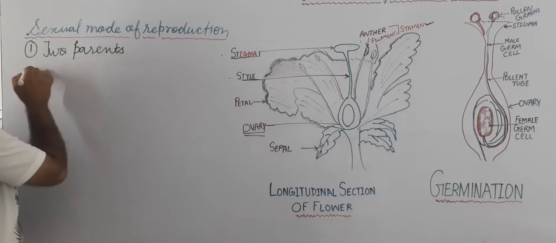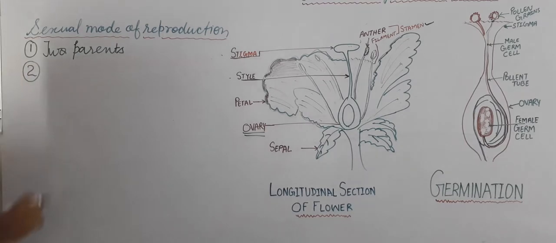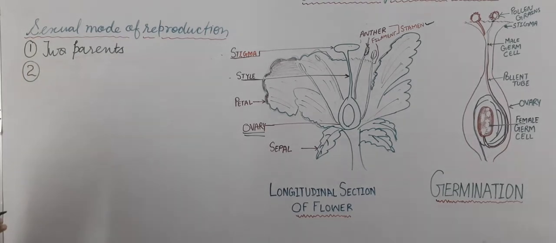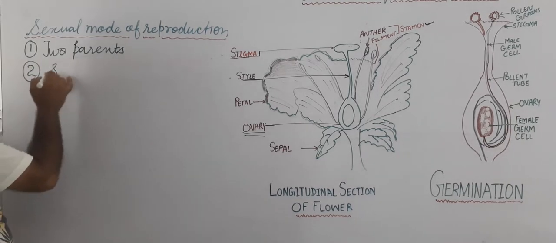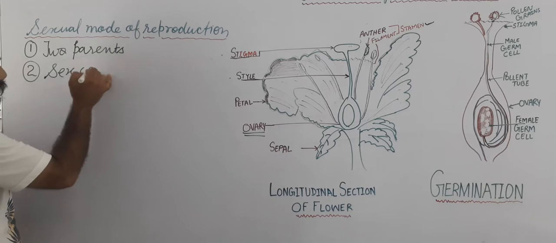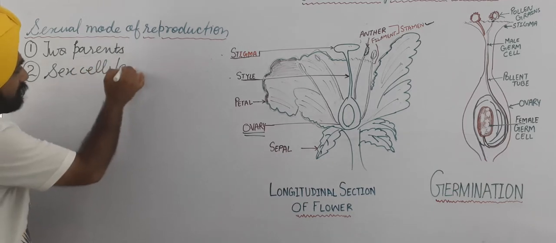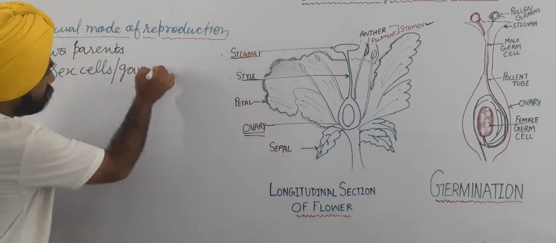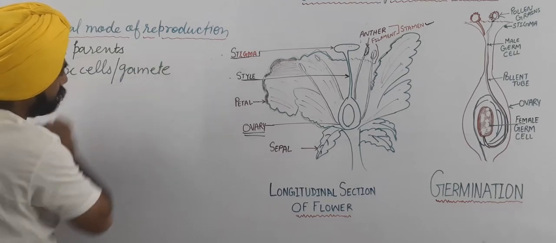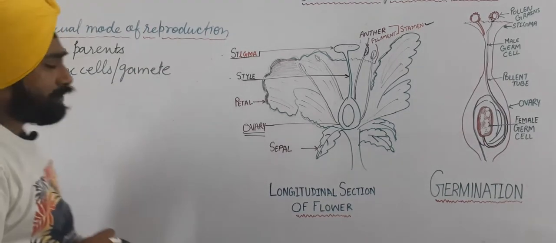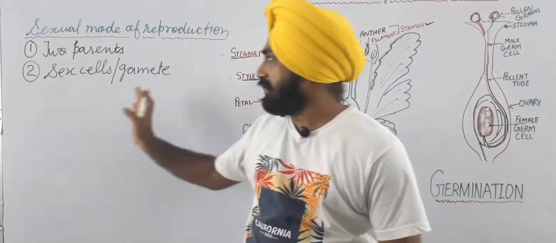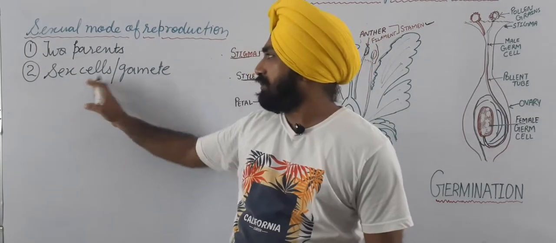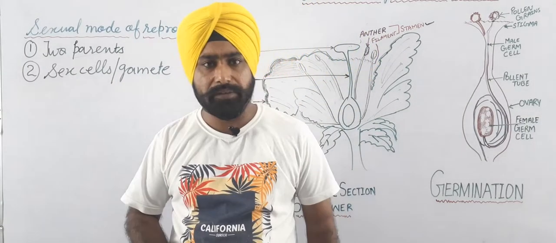And the second major difference is that in the sexual mode of reproduction, sex cells, or we can say gametes or germ cells, participate. No need to worry if only one name is given in your book, they are all the same: sex cell, gamete and germ cell.